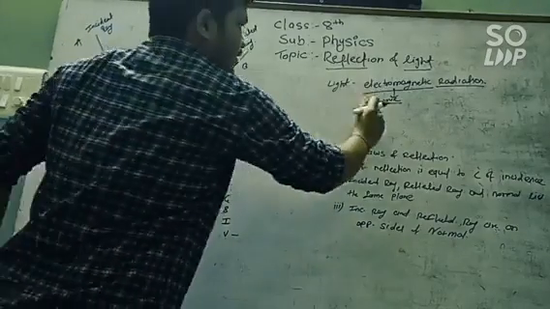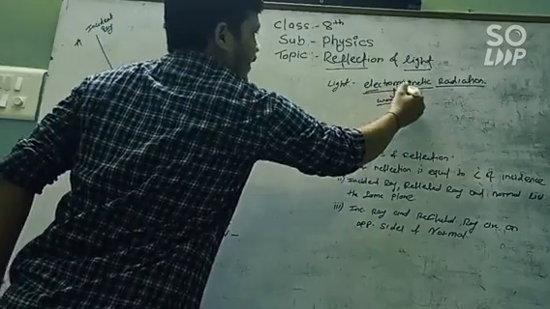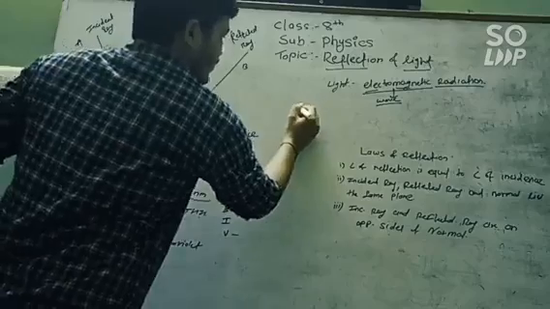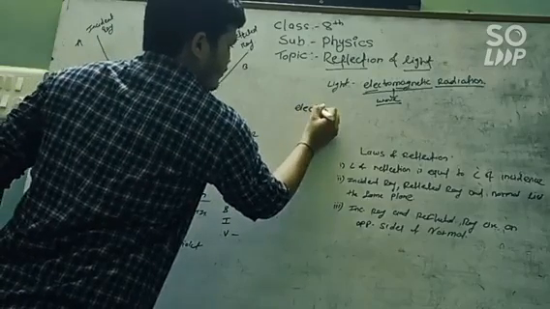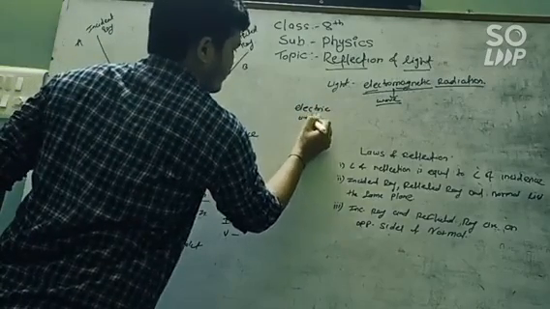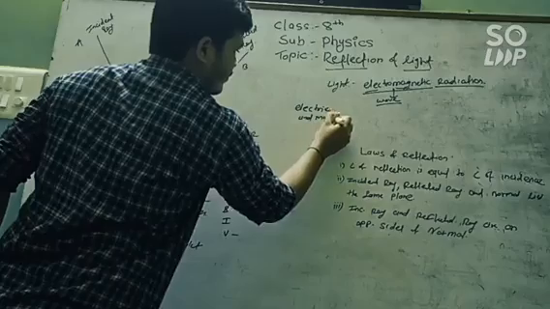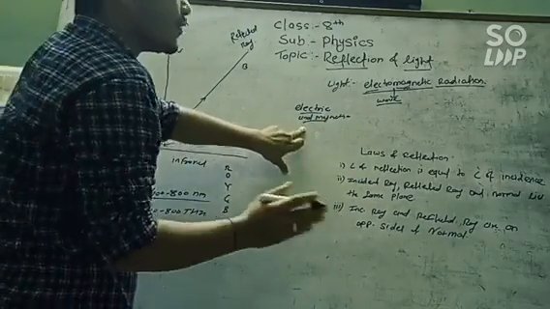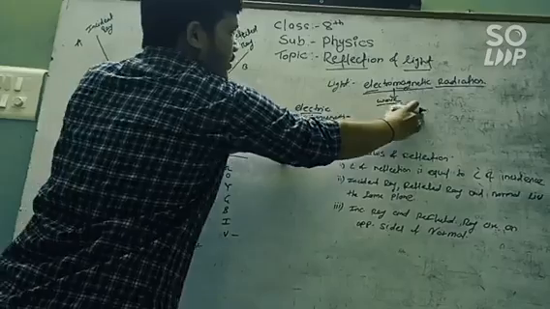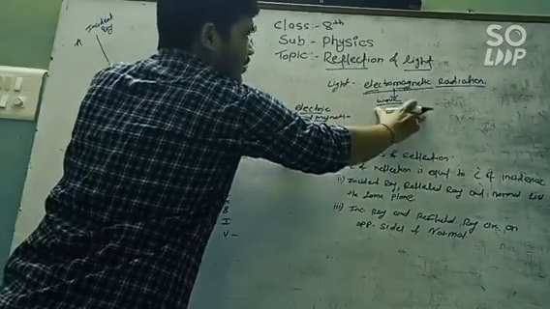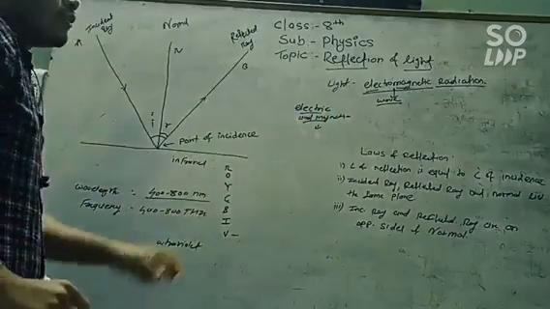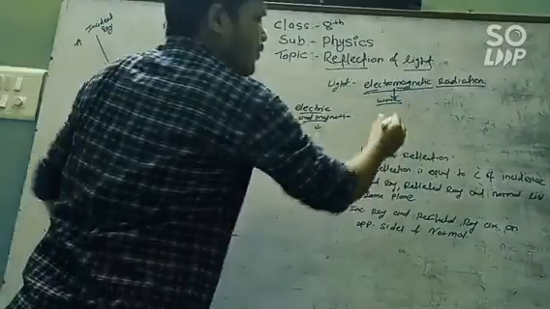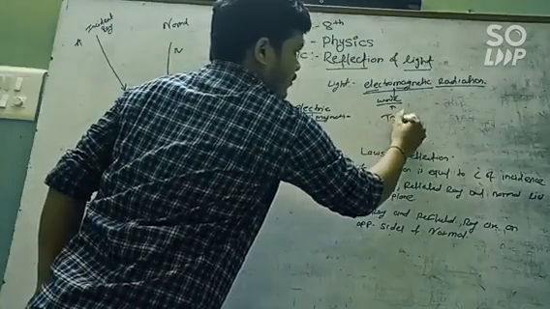Now, what is the exact meaning of electromagnetic wave? In this wave, we have the electric and the magnetic components. These two components are perpendicular to each other in this radiation. That's why we say light is nothing but electromagnetic radiation, which propagates in the form of a wave. Now, which type of wave? That is a transverse wave.